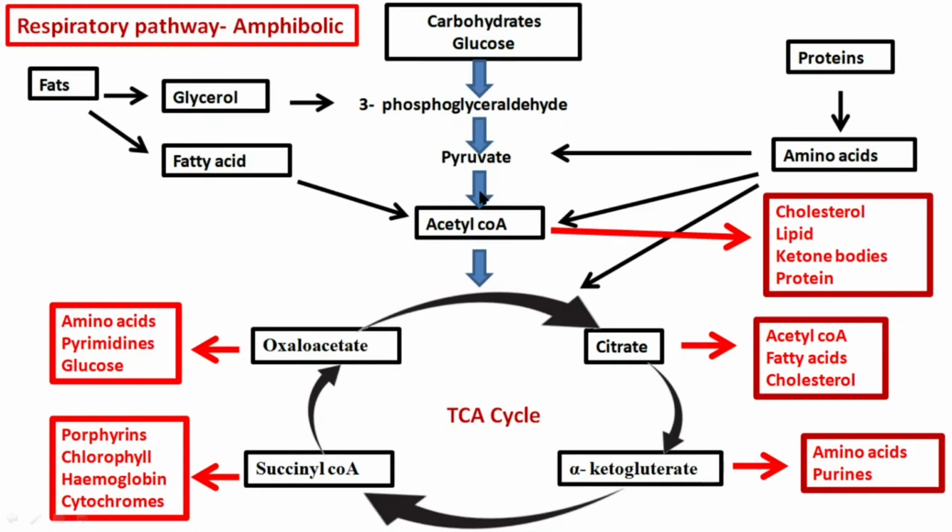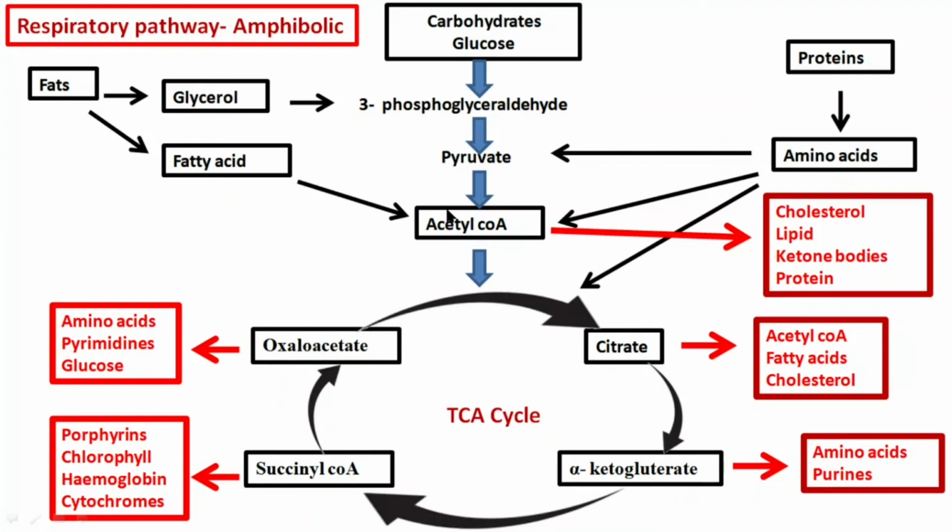anabolic. Let's see how. Whenever cells require energy, these macromolecules undergo breakdown. That is why we said it is catabolic. But whenever cells require these macromolecules, cells synthesize these macromolecules by withdrawing intermediates from the respiratory pathway. For example, this pyruvate, acetyl-CoA or certain intermediates of TCA cycle can get converted into amino acids, and these amino acids can get converted into proteins.